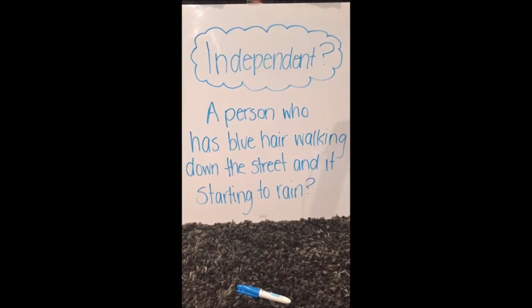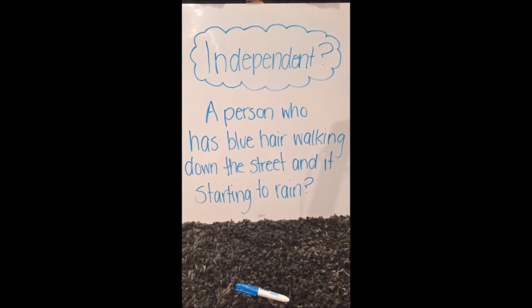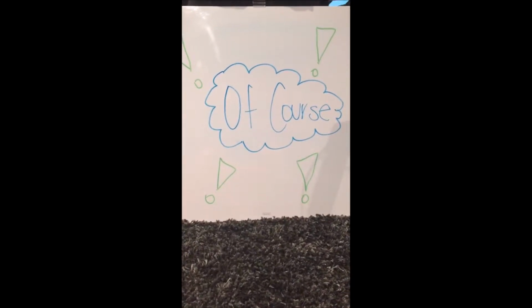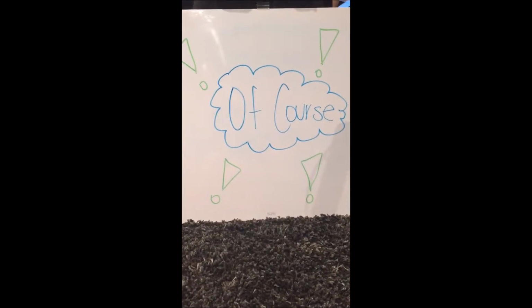Are these events independent? A person who has blue hair walking down the street and it's starting to rain? Of course these two events are independent. Having blue hair does not affect it starting to rain at all.